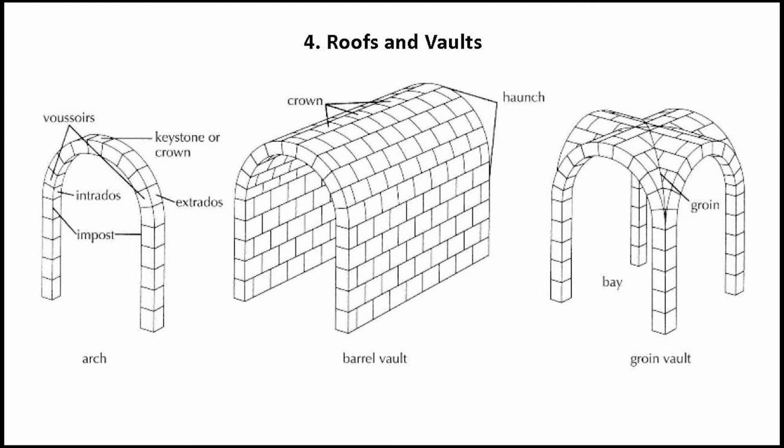On the extreme left of your screen, you can see a simple arch, semicircular arch, and when this semicircular arch is extruded through a straight line, we get the barrel vault, which is shown in the second diagram. We will come to the third diagram later on. The third diagram, we call it the cross vault or groin vault, but we will discuss about the barrel vault first.